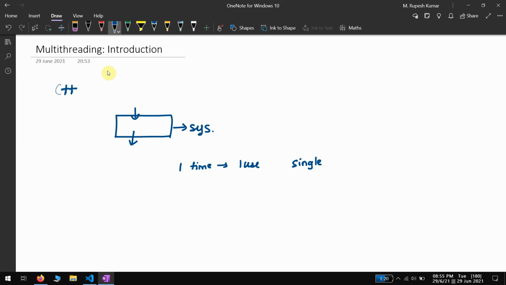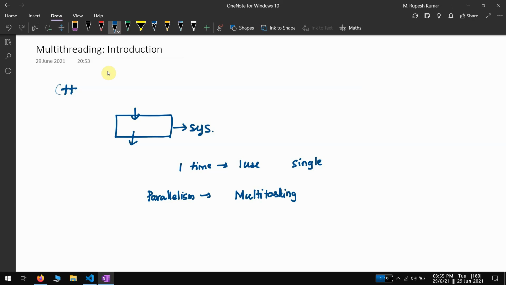But in our day-to-day applications, we are not designing any system so that it can be used by only one person at a time. So we try to look at a concept called parallelism. The basic logic behind parallelism is multitasking. So what exactly is multitasking? At one particular time, if we are able to do multiple tasks, that is called multitasking.